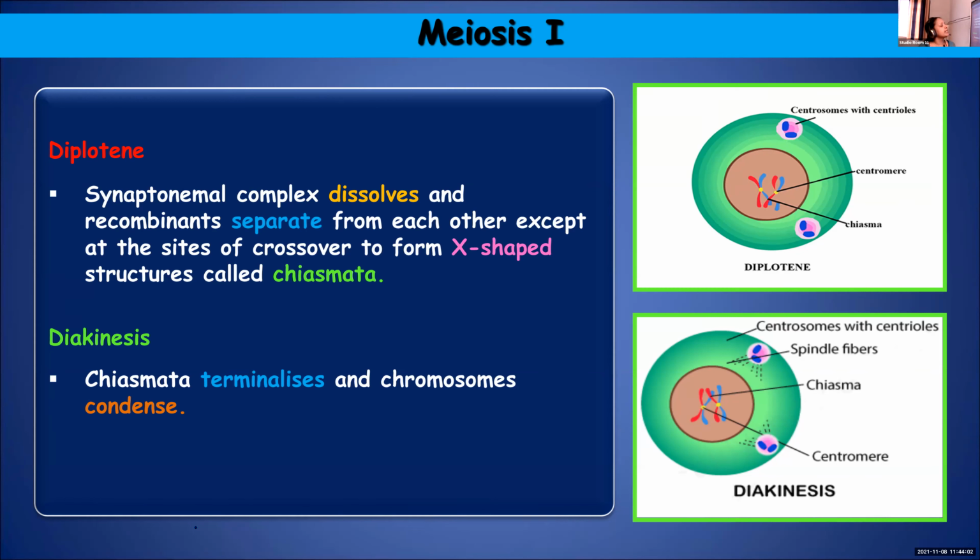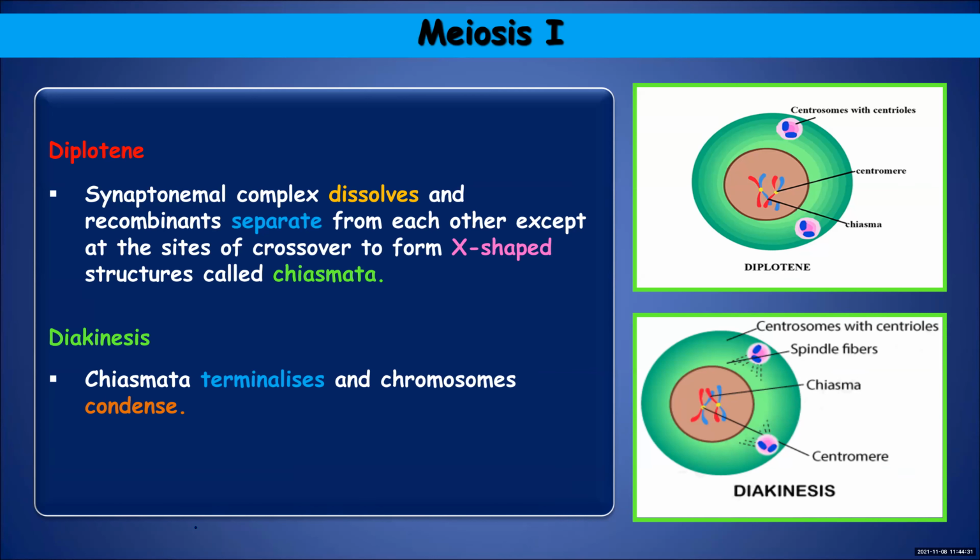And the last stage is diakinesis. Here the chiasmata will be moving towards the tip. It will be transferred towards the tip, and you call it terminalization. It comes to the terminal end or the tip, and the chromosomes will condense. So with that, we have completed prophase 1. Any stages would you like to see again, or you want me to repeat again?